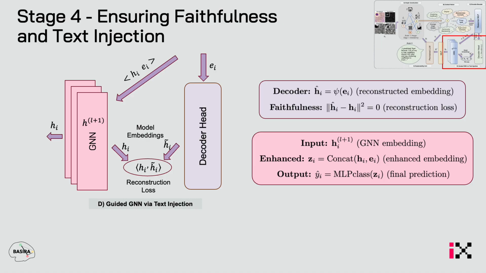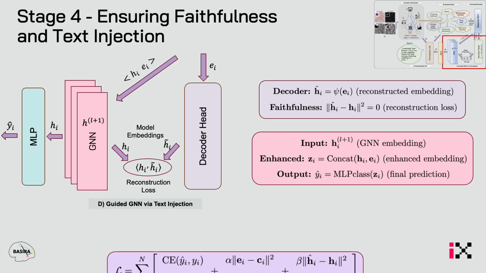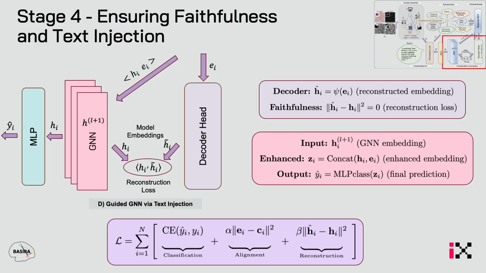Further, that explanation vector E_i is also concatenated with the original embedding just to further enhance the embedding, which is the Z_i, if you notice here. And this Z_i goes into the MLP classifier and predicts Y hat_i. This Y hat_i is an enhanced version of the prediction, more about how to improve the prediction compared to a normal Y_i. So at the end, we have 3 losses. One is the classification loss, one is the alignment loss, and one is the reconstruction loss.